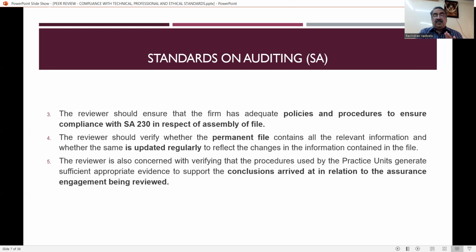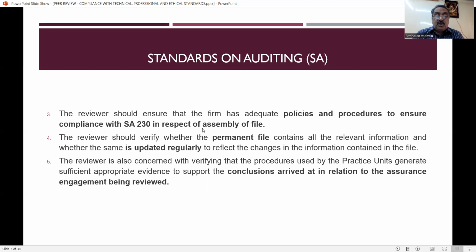It is a clear indication that the practicing unit has to maintain the permanent file of the client, and if there is any updation, whether there is any change in partnership, change in constitution, or any change in profit sharing ratio, or if there is any change in shareholding pattern, everything should be updated in the permanent file.